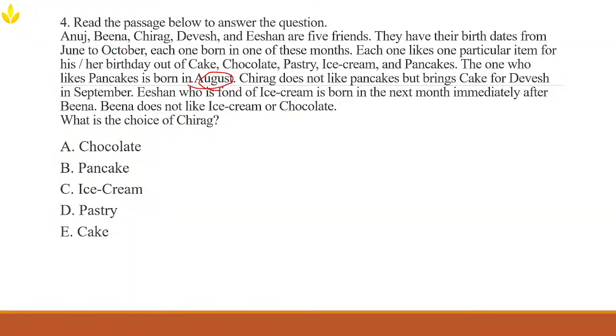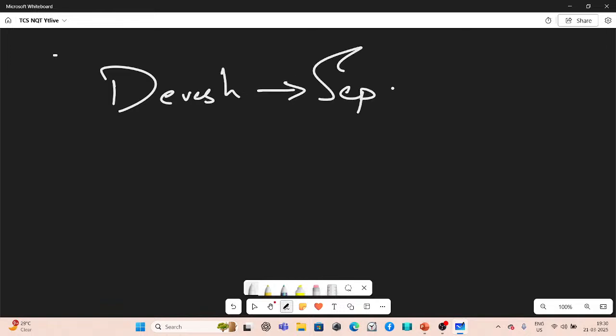From the second hint, what we can say is Chirag brings cake for Devesh in September. Look at this question, what does this say? It says Chirag brings cake for Devesh in September, meaning Devesh's treat is cake. So Devesh gets cake in the September month. All right, now we need to find the final step, in which we find Bina's treat.